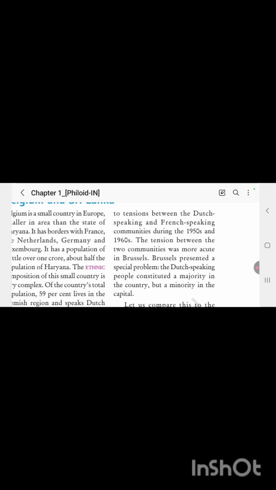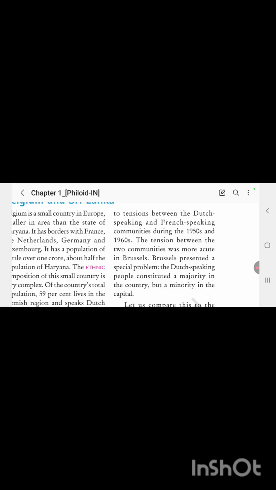After this conflict, they led to conflict between the majority, mainly Dutch speaking people, and the minority French speaking people. Okay, now let's understand what is ethnicity. Ethnicity is basically a social division based on culture. They have common descent because they have common physical appearance.